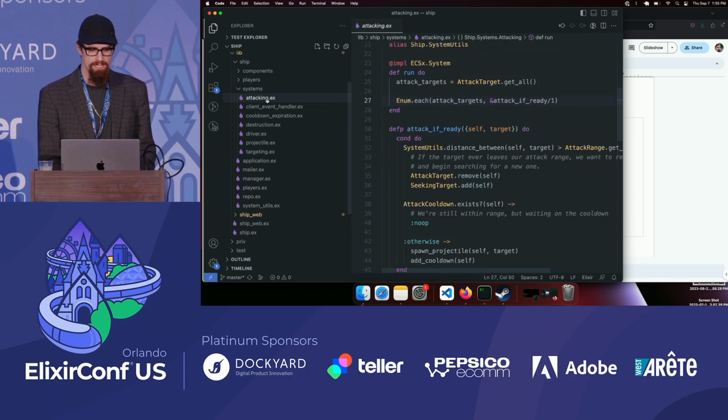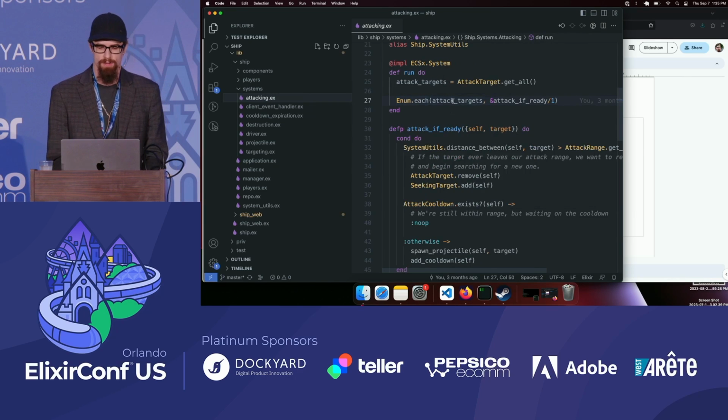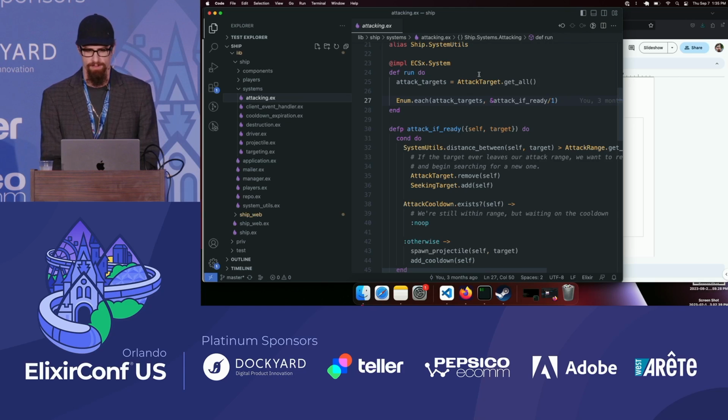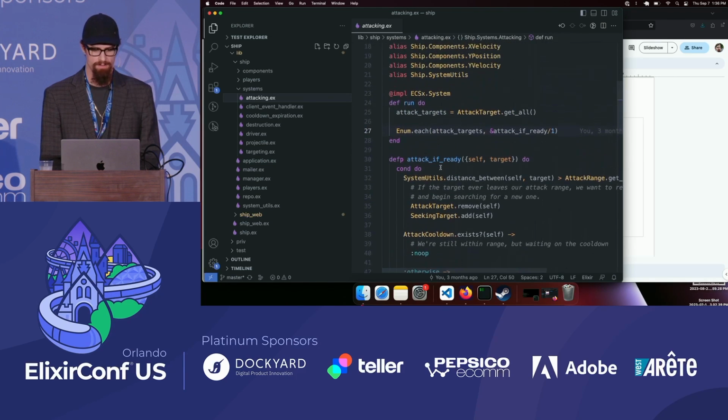And then let's take a look at the systems. So we have an attacking system first off, and we see the run function. And the first thing that's going to happen is we're going to get all of the attack target components. And then for each one of those attack targets, we're going to check cooldowns and attack range and see if we're ready to launch that attack. And if so, we have logic to fire that attack off.